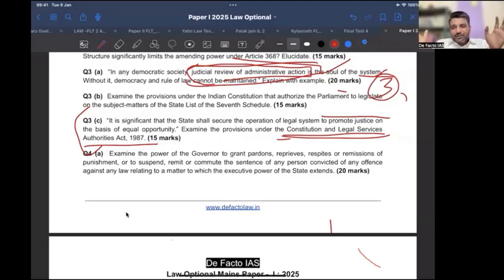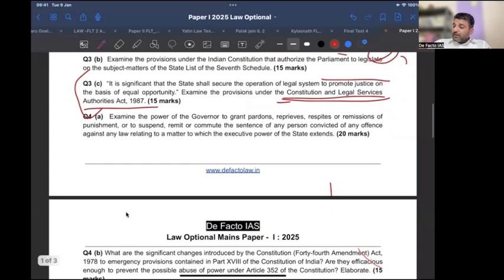Now what are the provisions? There are four major provisions, if you remember correctly. First, a three-tier legal service mechanism. They will try to educate women and children. Certain categories of people will receive free legal aid. And then there is the concept of Lok Adalat and Permanent Lok Adalat. So basically you have to write the features of the Legal Services Authorities Act, but you have to connect every feature to ensuring access to justice. Very easily, as a law student, you can mold and write it down. Again, a repeated question, not a different question.